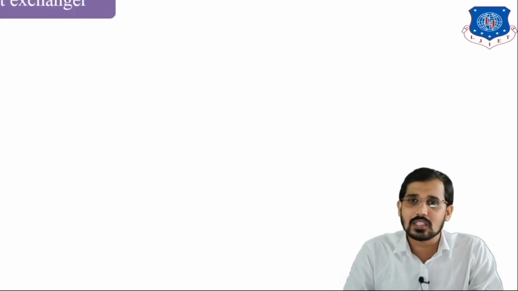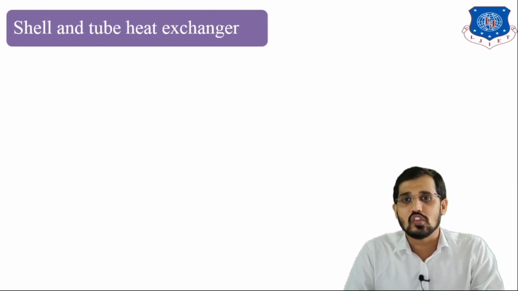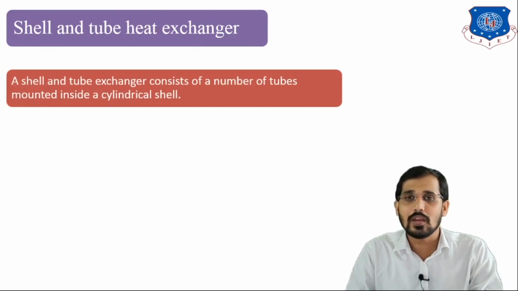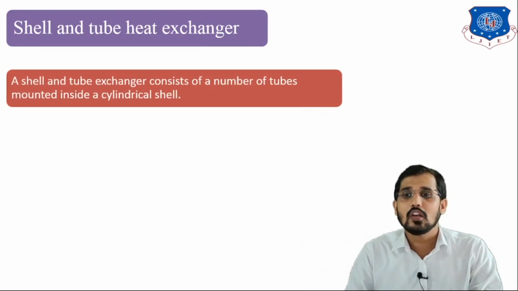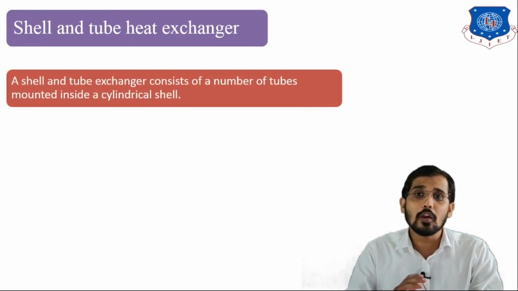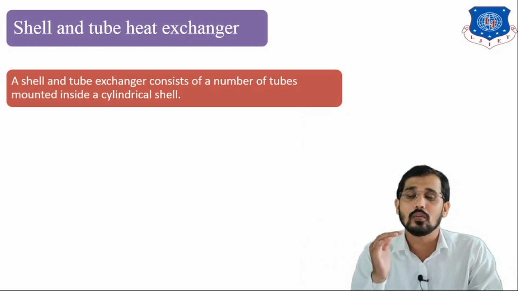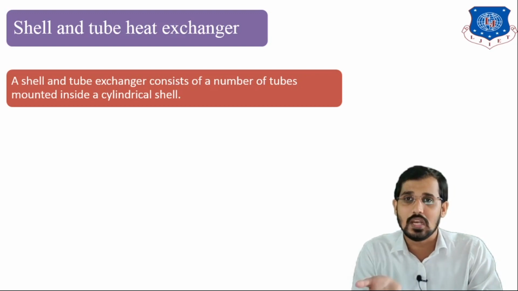Next slide, now you can see on the screen the shell and tube heat exchanger. I will explain it to you in detail now. So this is the first point: there is one shell. A shell and tube heat exchanger consists of a number of tubes, which are nothing but a number of bundles, and those are mounted in one shell.